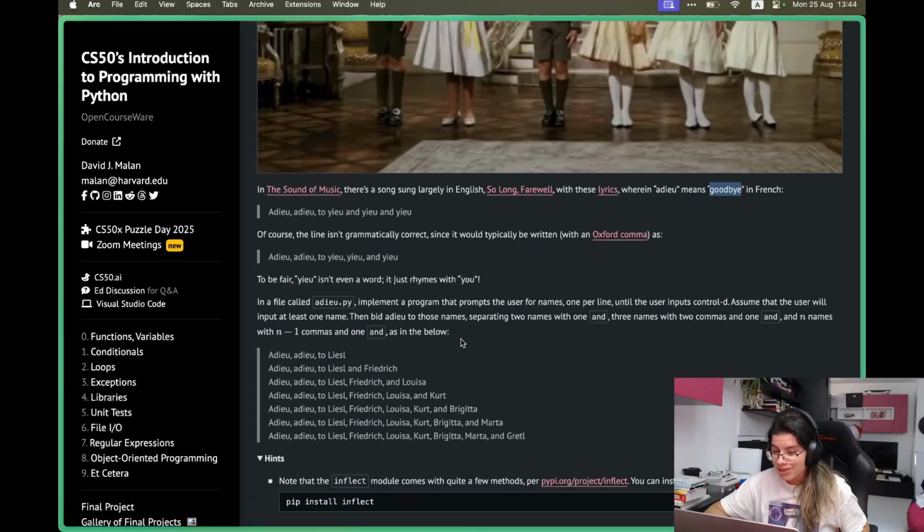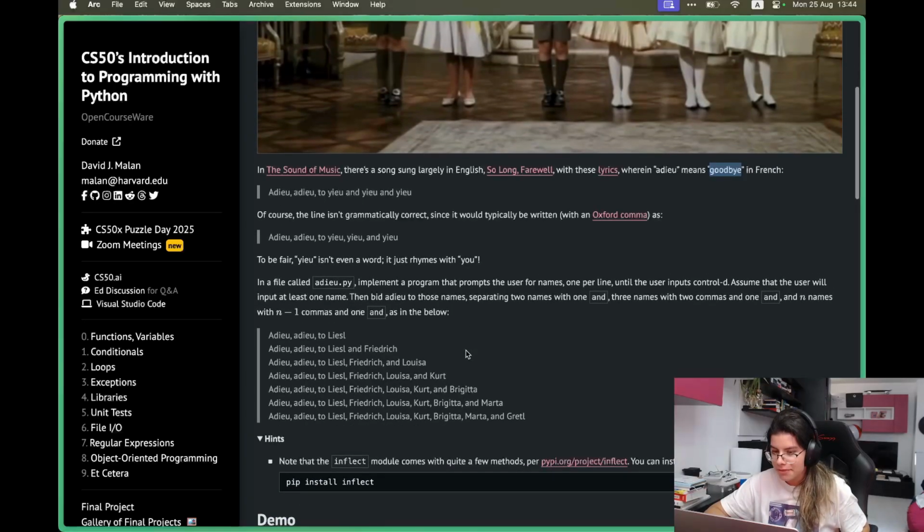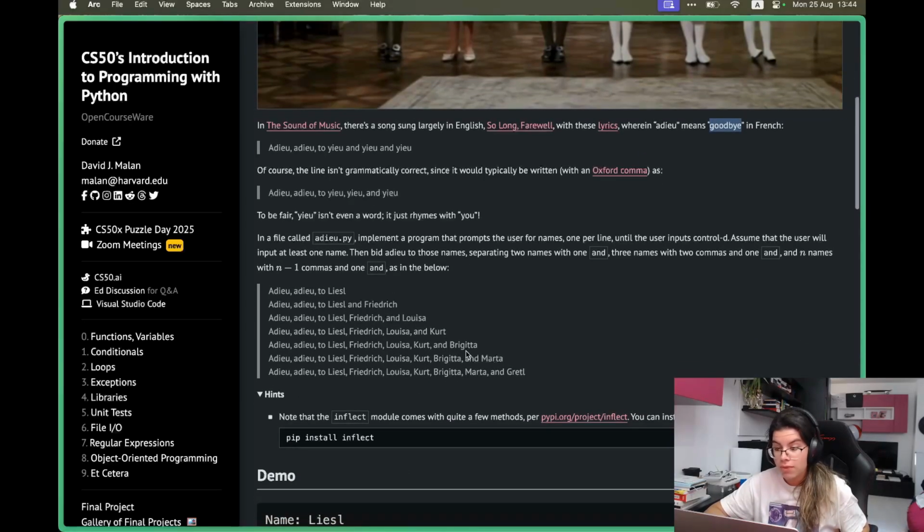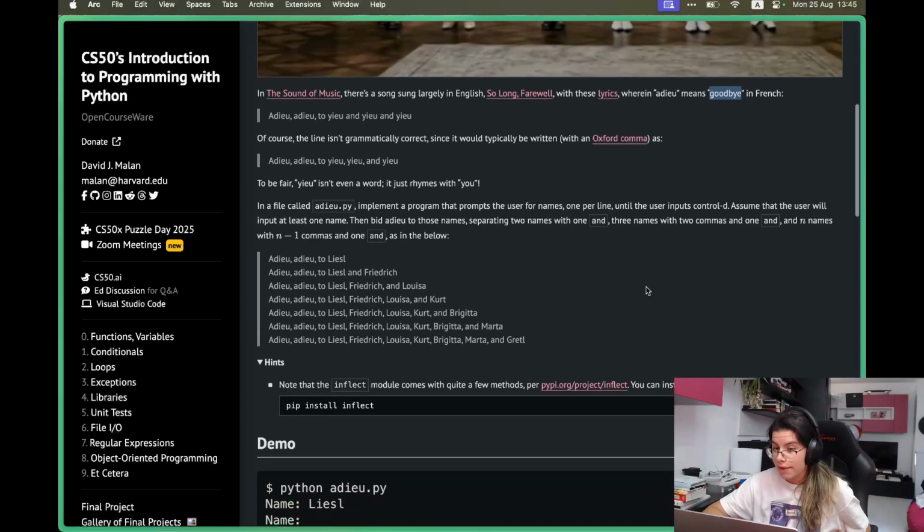In a file called adieu.py, implement a program that prompts the user for names, one per line, until the user inputs Control D. This is end of file, or the EOF error, right? We've already seen it before. In case you haven't seen it, you can go back to PSET 3 where this is what we largely discuss. Going back to the requirements, assume that the user will input at least one name.